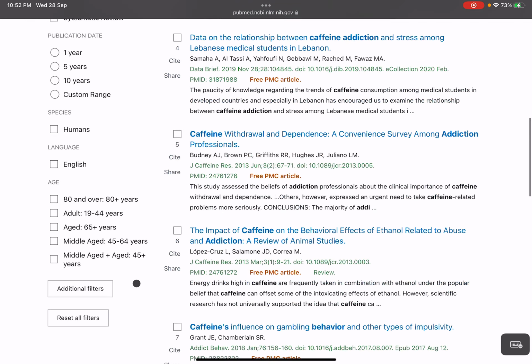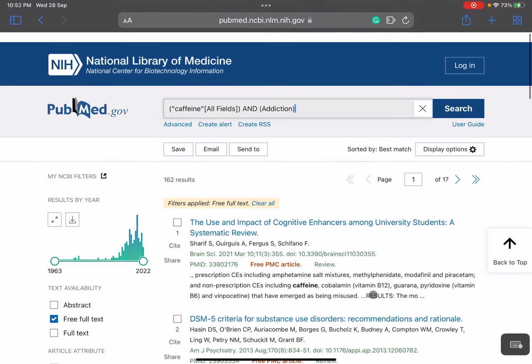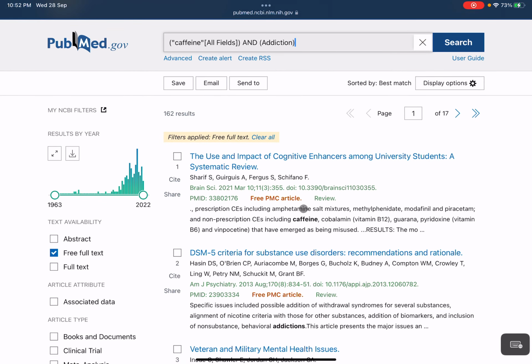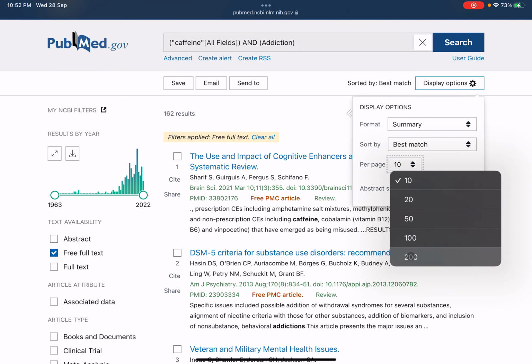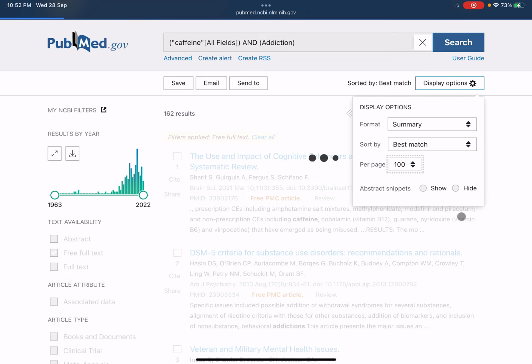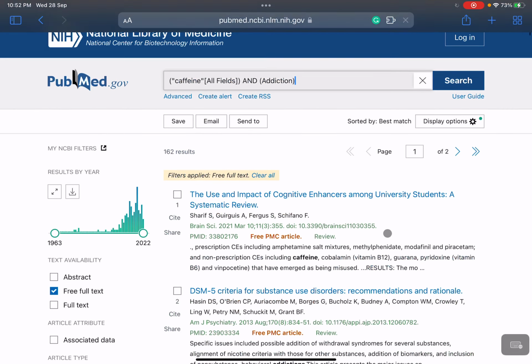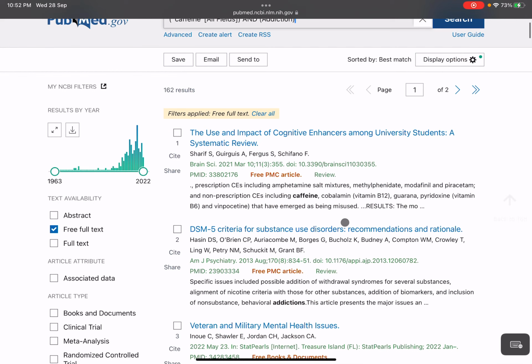Just select these filters and see what results you're getting. I'll just change this to 100. Okay, so you see this study: the use and impact of cognitive enhancers among university students, a systematic review. The study was done on students. They're taking a lot of things: caffeine, vitamin B12, pyridoxine, B6. So they're using a lot of things.